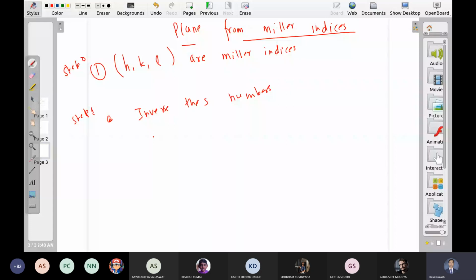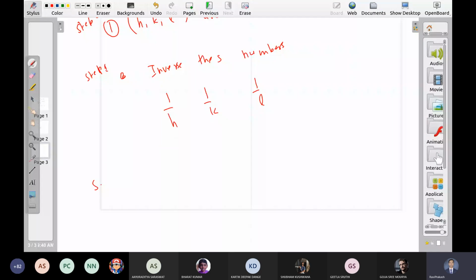Step 3 or step 2, multiply with the size of the unit cell. What is the size along the x-axis? It is a naught, so a naught upon h. Along the y-axis, it is b naught, so b naught upon k. Along the z-axis, it is c naught upon l.